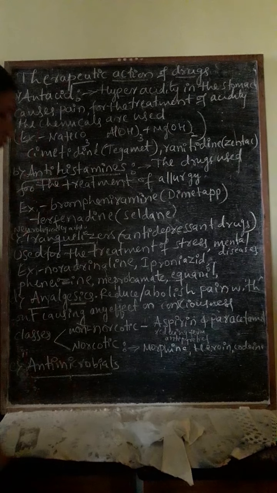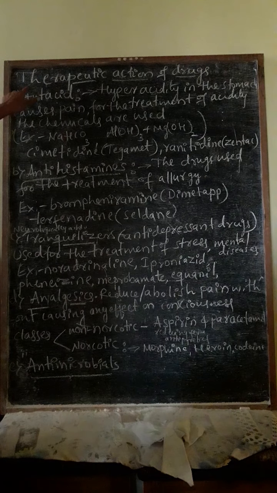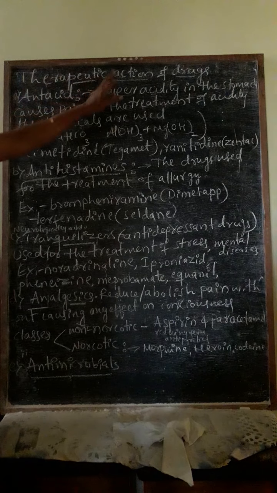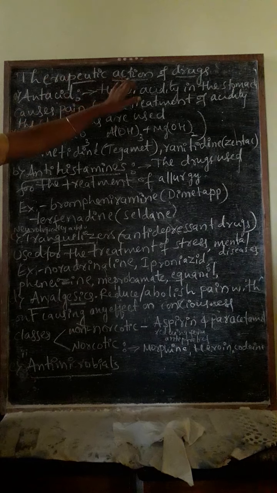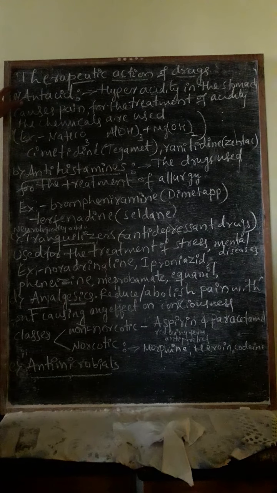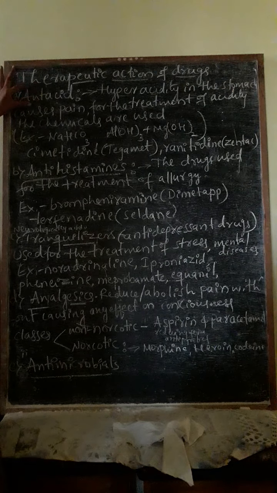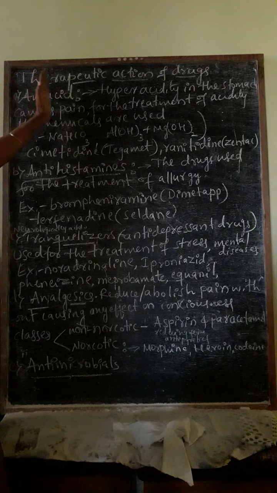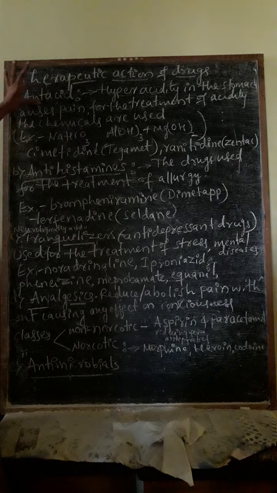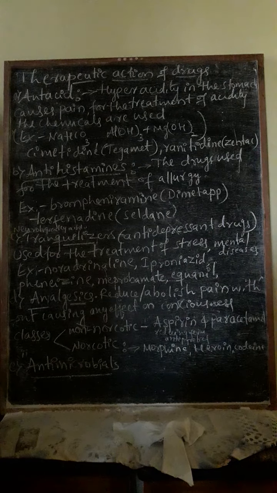Now there are a few drugs that are used for various diseases. Therapeutic action of drugs means treatment of diseases by the use of drugs. First drug is antacid. What do you mean by the term antacid? Antacid means against acidity. Ant means against. Drugs that act against acidity, we call antacids.